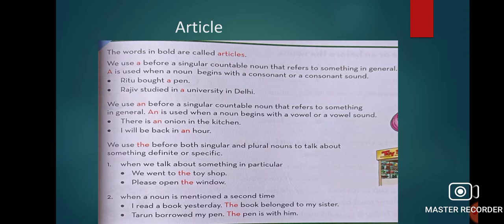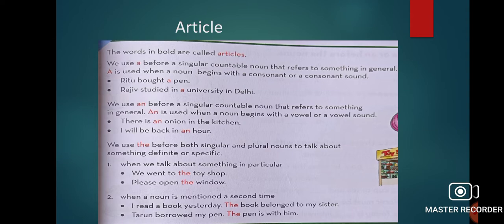Now number 3 is the. We use the before singular and plural nouns to talk about something definite or specific. When something is definite, or something is a universal truth, that this thing is there and it is truth, we cannot change it. So at that place we can use the, and the can be used for both singular and plural. When we talk about something in particular, like we went to the toy shop, please open the window. When the noun is mentioned a second time, I read a book yesterday, the book belongs to my sister. Tarun borrowed my pen, the pen is with him.